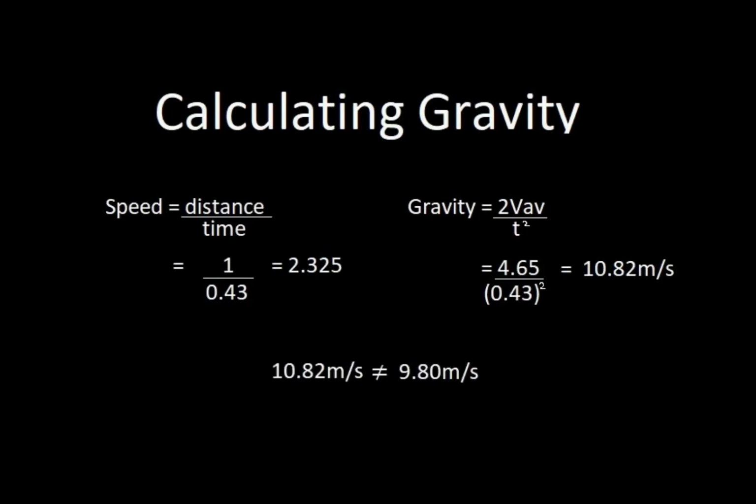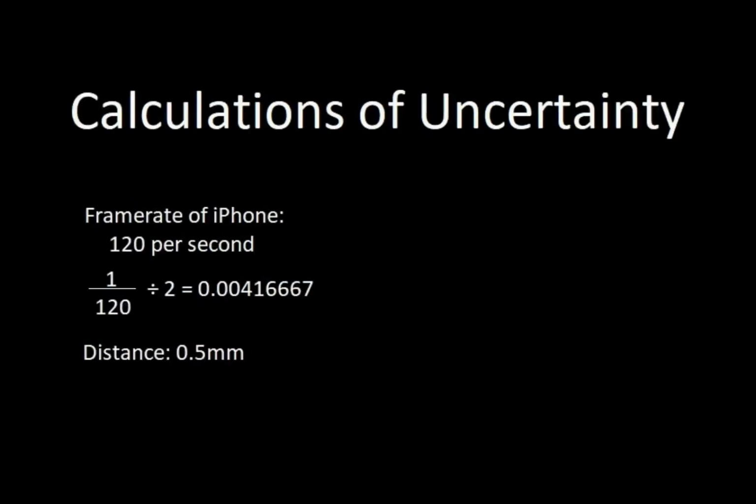This value is significantly higher than the gravitational constant of 9.80 meters per second, so we were particularly interested to see what the value of the calculations of uncertainty would tell us. To work out the uncertainties, we took half of the smallest unit of measure of each of the variables. Because we used the slow motion camera to capture the experiment, the frame rate played an important part in the variable of time for the calculations.